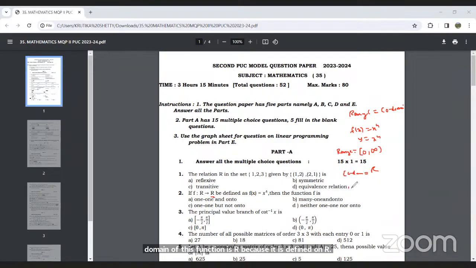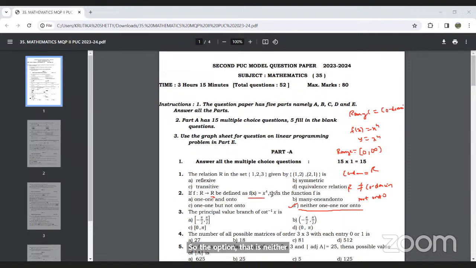And we can see the range and codomain are not equal. So range and codomain are not equal, and when range and codomain are not equal, then it is not onto. So here many one is there and onto is not there, one but not onto. So the option D, that is neither one nor onto, will be the right option.